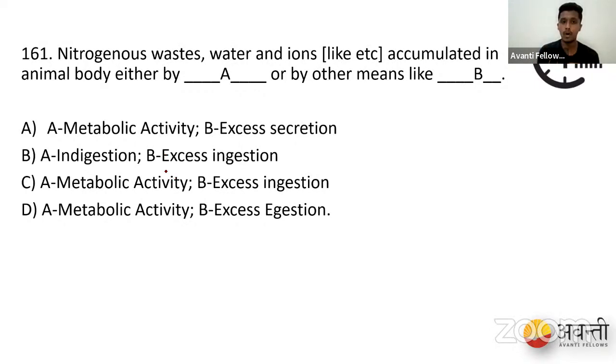So if you have a metabolic activity and then you have excess ingestion, I told you, if you take protein rich food, you have nitrogenous waste. If you take a lot of water, then again it is called an ingestion. If your fluids are containing a lot of electrolytes, again it is called an ingestion. So this happens due to metabolic activity, and then the second one is excess ingestion. It depends on what you eat, right? So based on what you eat, certain molecules accumulate in your body.